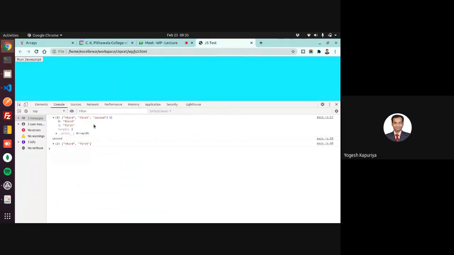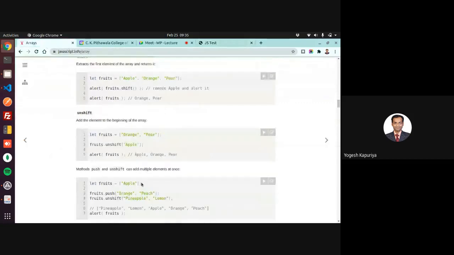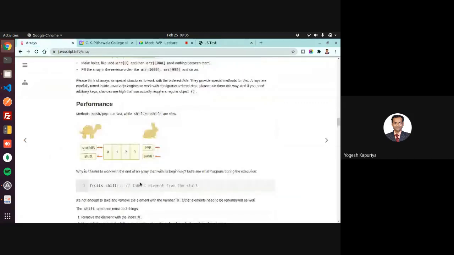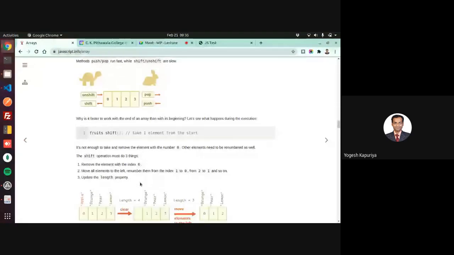Third, first, and second, and then pop has popped the last element. So now you have only two elements inside the array. Okay, so push, pop, shift, unshift. These are the four ways to insert and update an element.